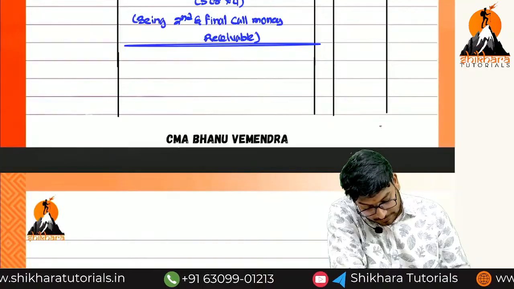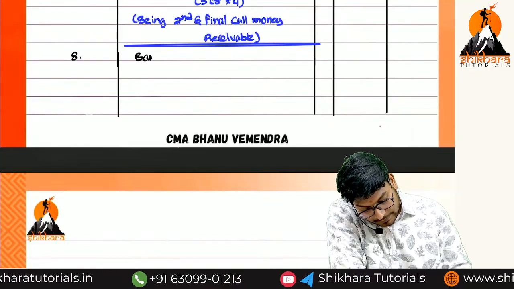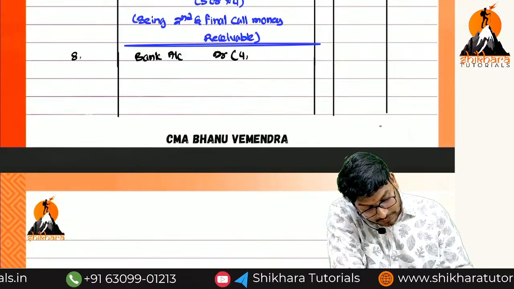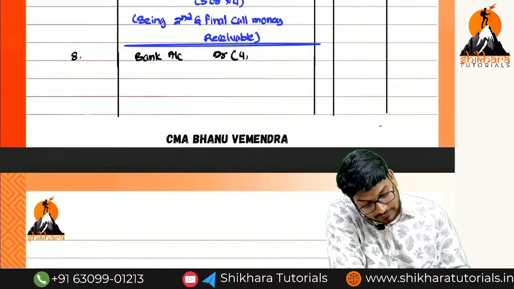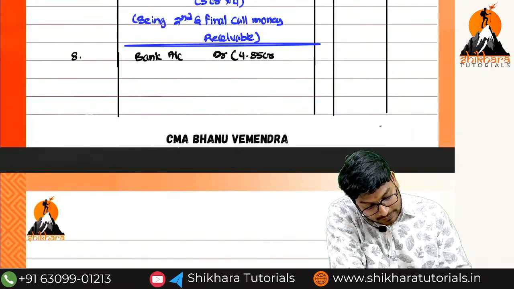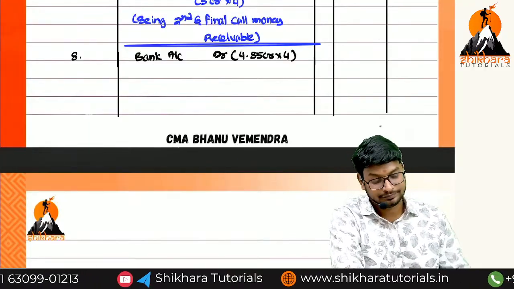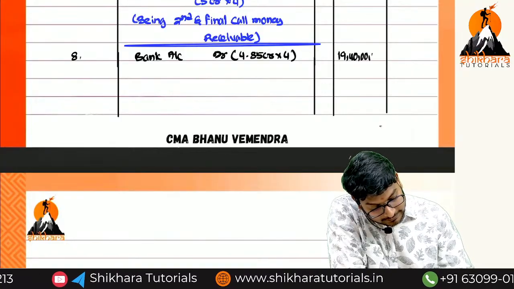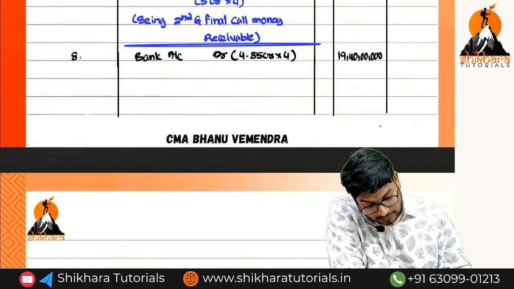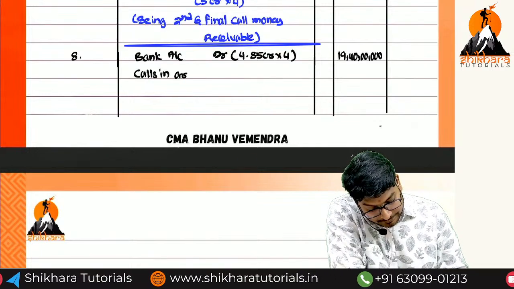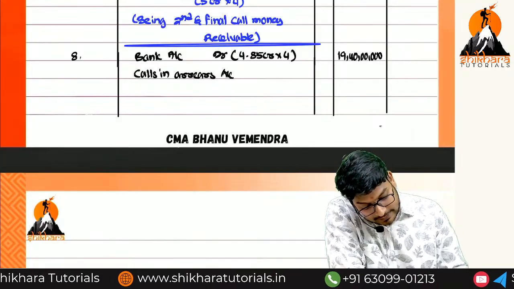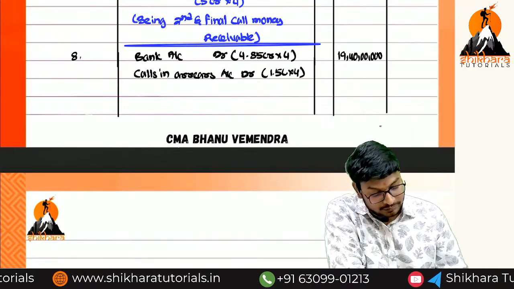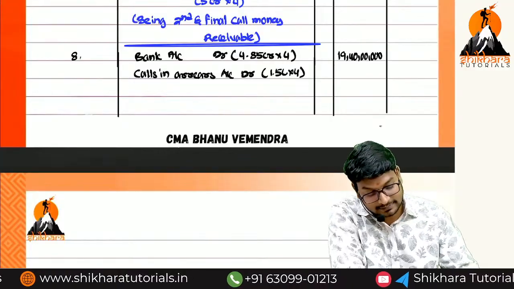So, 8th one, na. Bank account debit. On how many shares, ma? 4 crore 85 nothing but 4.85 crores into 4. That is equal to how much, ma? 19 crore 40 lakhs. And next one, calls in arrears account debit. How much, ma? 1.5 lakh into 4. That is equal to 6 lakhs.